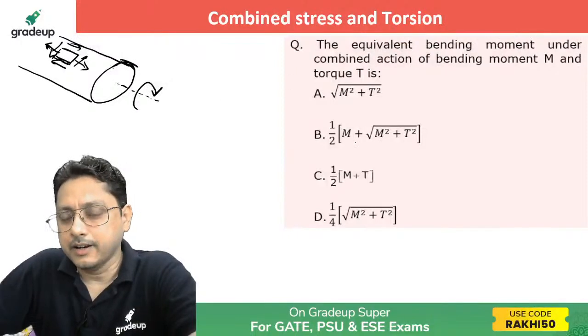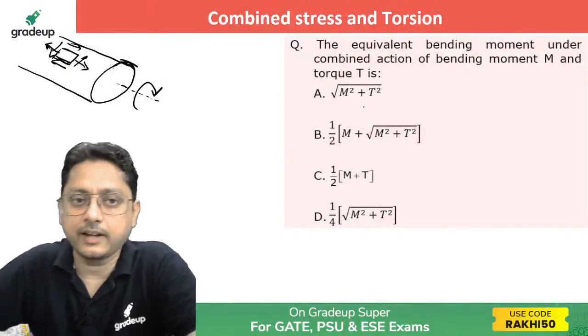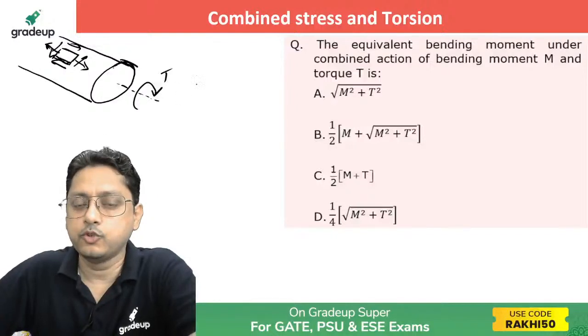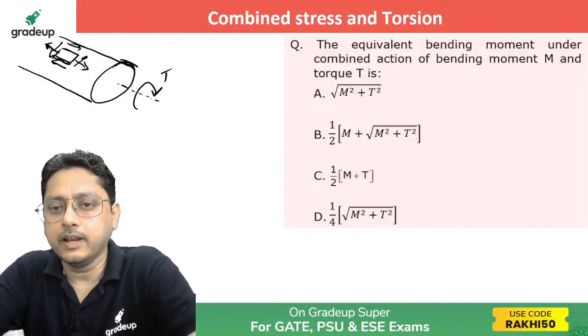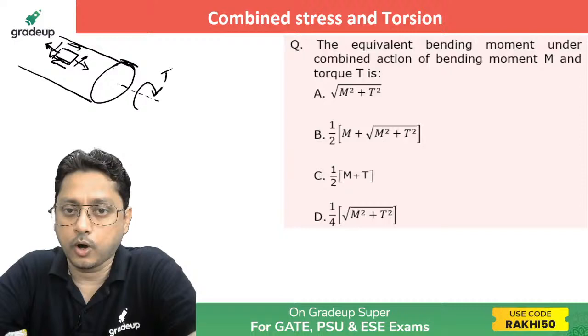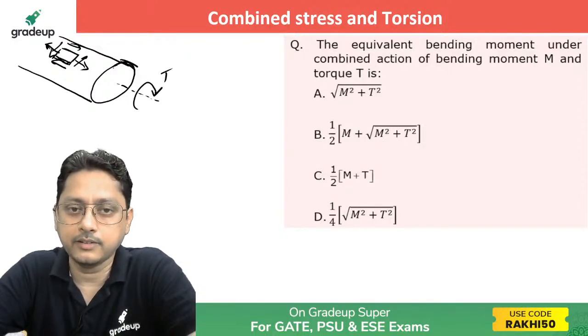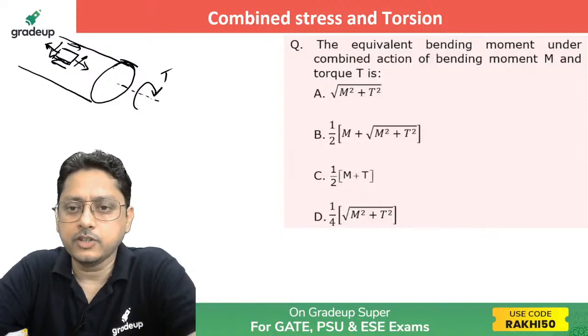See, this is the relationship. I suggest it will be better if you can remember it, but one can do the derivation for that. I hope all of you have done that already, isn't it? If you do the derivation, that is also quite easy. Have you done this one?